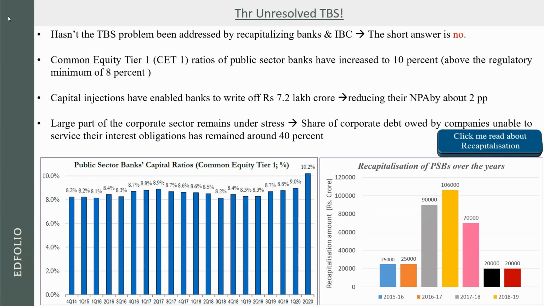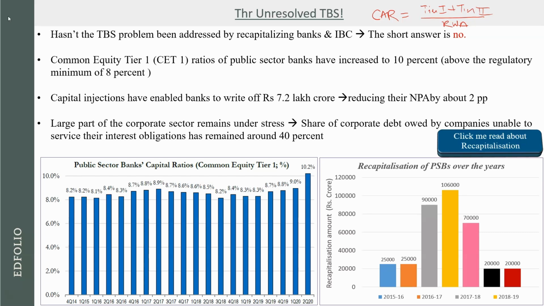Apart from that, there is a ratio called the capital adequacy ratio. This ratio is technically called tier 1 capital plus tier 2 capital upon risk-weighted assets. It essentially means that if a bank lends 100 rupees, then how much capital should it have in its pocket to support that 100 rupees? So if a bank is giving a 100 rupee loan, how much of its own capital does it have to back that 100 rupees?